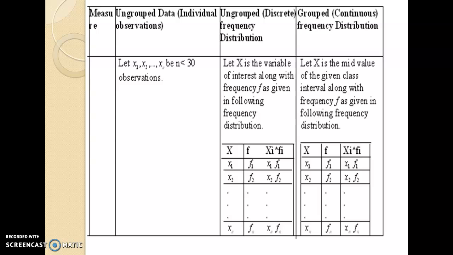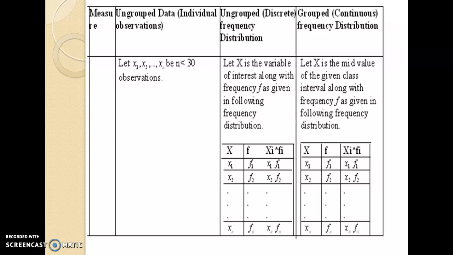When you are given classes along with their frequencies, then x denotes the mid value of each class and that can be used as a representative of the class for further analysis. So x, the mid value of each class, takes values x1, x2, up to xn along with the frequencies f1, f2, up to fn. Such a frequency distribution is given to you.